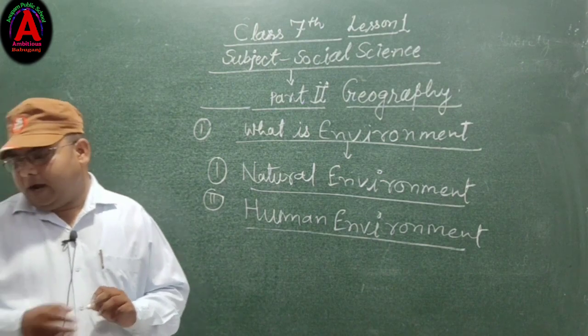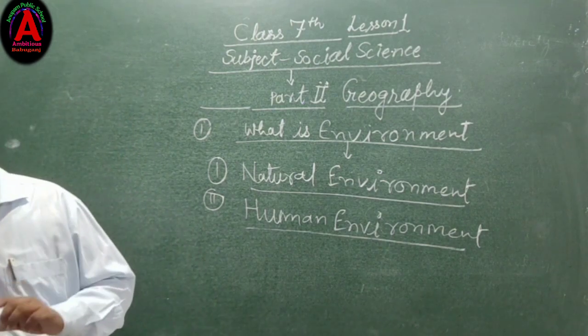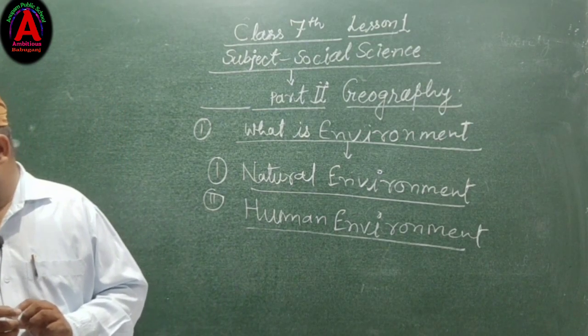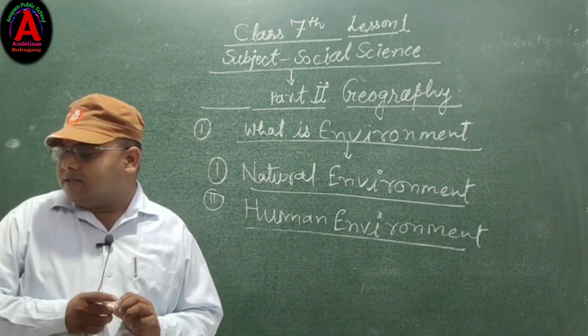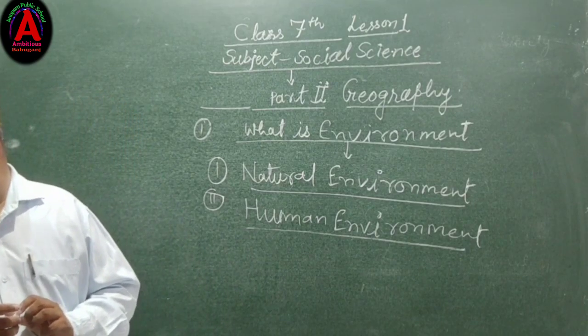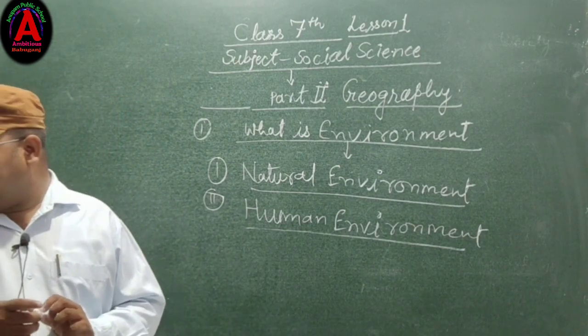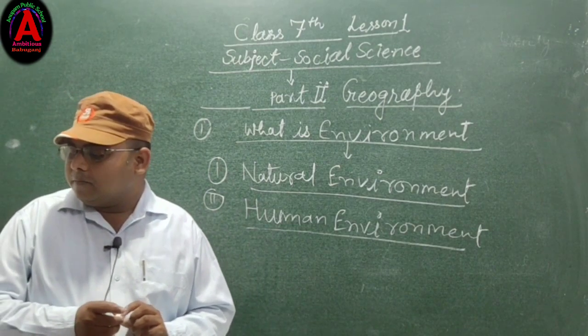The natural environment consists of all living and non-living things, which form four domains of the earth. These four domains are lithosphere, atmosphere, hydrosphere and biosphere.